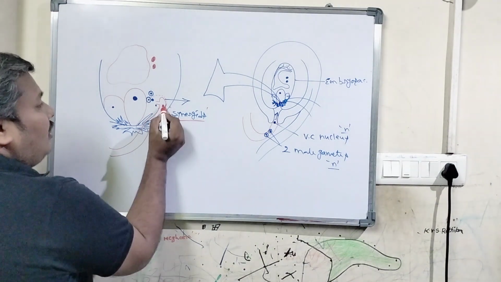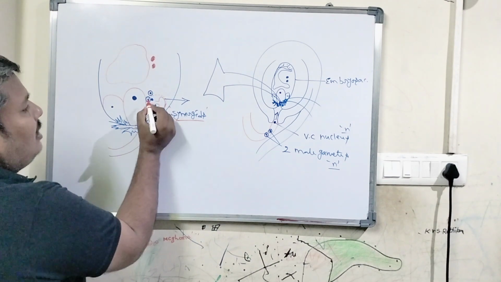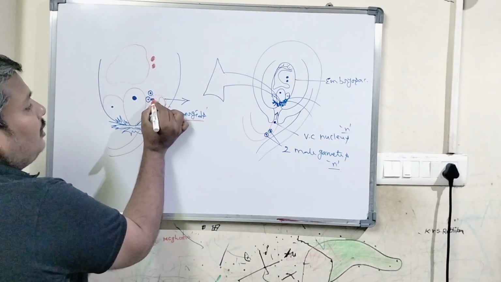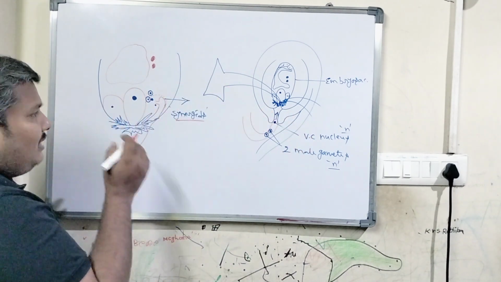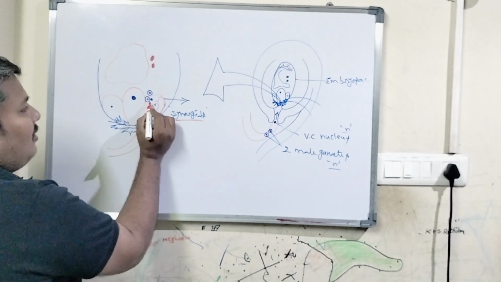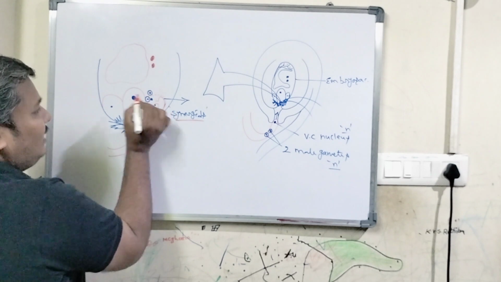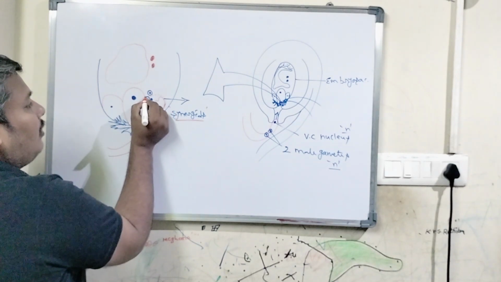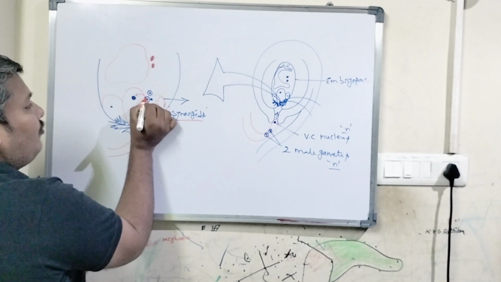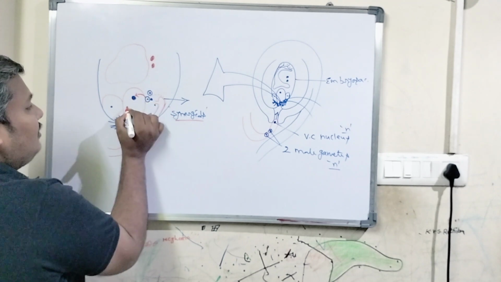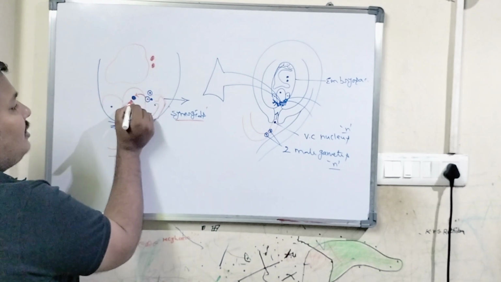So the pollen tube releases two male gametes and one vegetative cell nucleus into the synergids. Either synergid, it may be the right side synergid or the left side synergid. Remember, at this point the two male gametes move on, and one male gamete fuses with the egg cell. This is the egg cell, and these two are the male gametes.